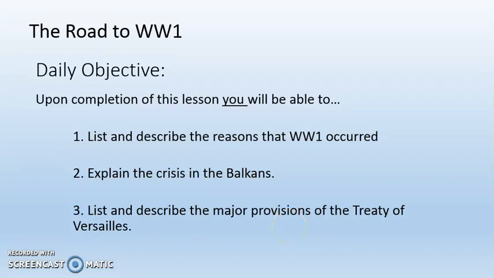So, today we're going to learn about the road to World War I. Upon completion of this lesson, you will be able to, number one, list and describe the reasons that World War I occurred. Two, explain the crisis in the Balkans. And three, list and describe the major provisions of the Treaty of Versailles.